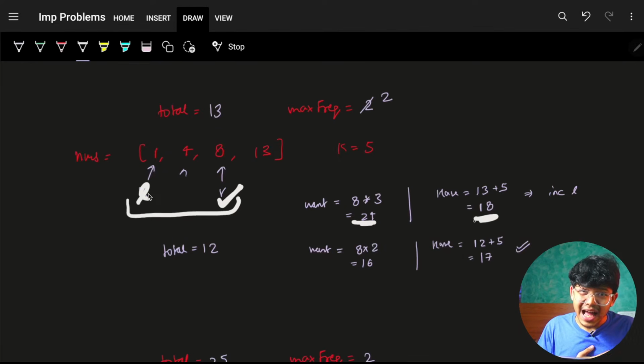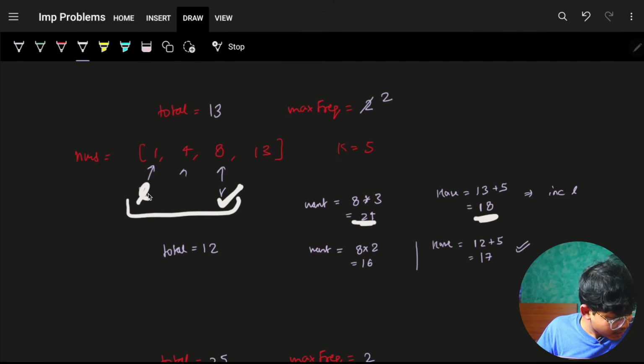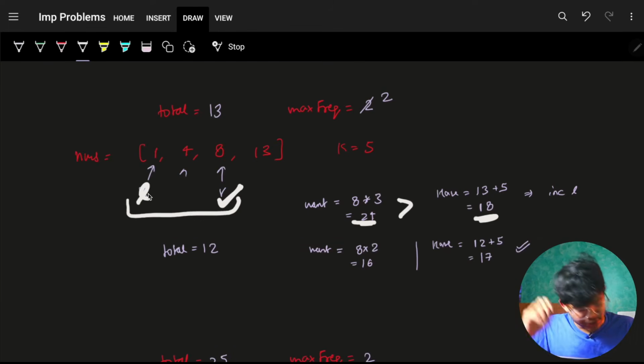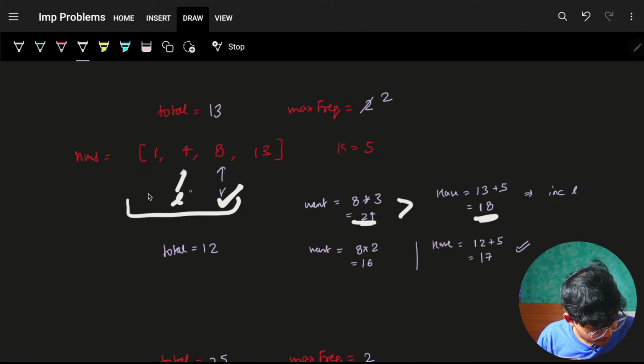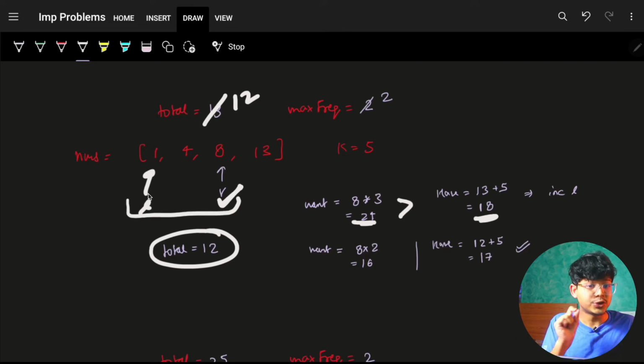I have an 18, I want a 24. It is more, so it is not less than or equal to. For sure this condition is false, which means you have to increase the L. As I showed you, while this condition holds, which means your wanting is more than what you have, for sure increase your L. As you increase your L, please make sure to decrease your total also. Before increasing, you had your L here, so firstly decrease your total. I'll decrease the total and get 12. So now my new total is 12 itself, not 13.